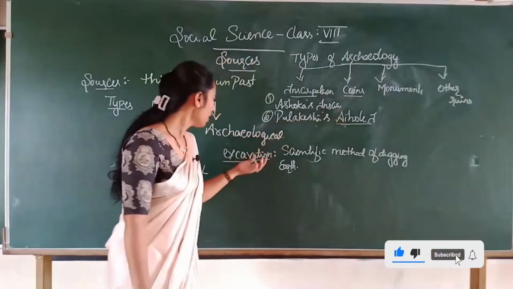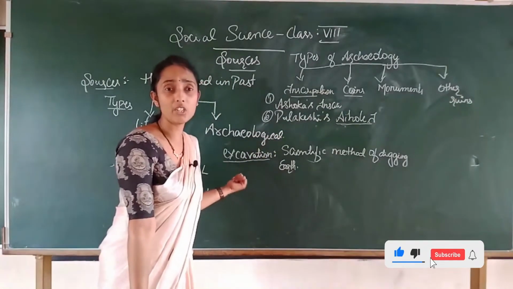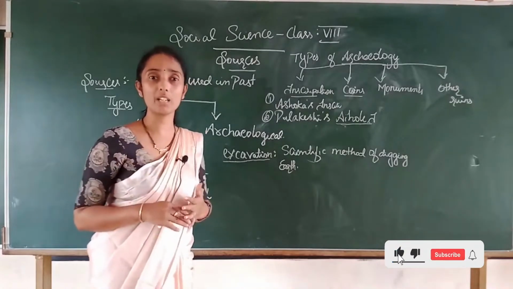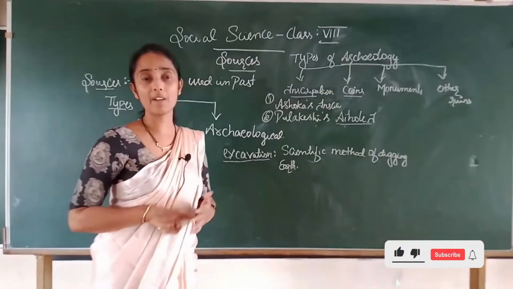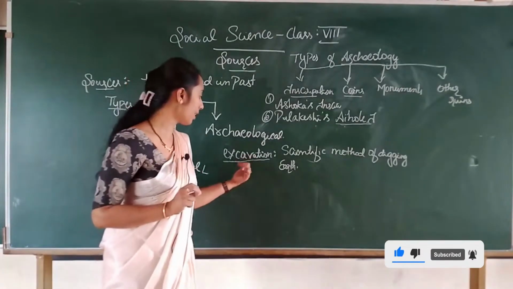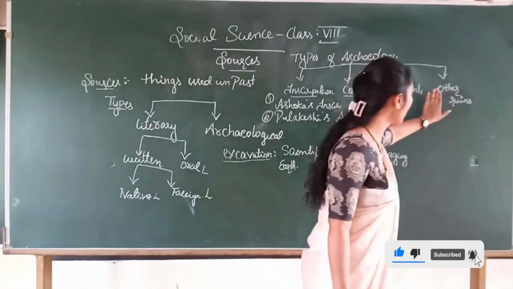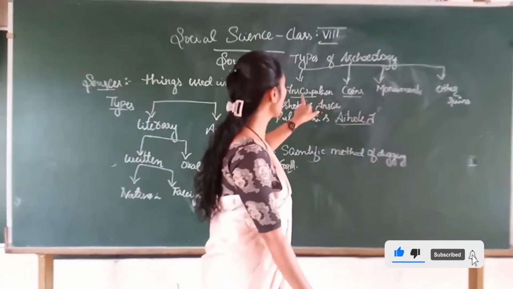And when they dig, they used to get the coins. Isn't it clear that this is where excavation is useful? During the excavation a team of historians will come. They have their own scientific method to prove the sources. They will identify the script and languages which were used. That's the purpose where excavation is used. And the remaining thing is other ruins. Here I told you monuments are there, coins are there, inscriptions are there.